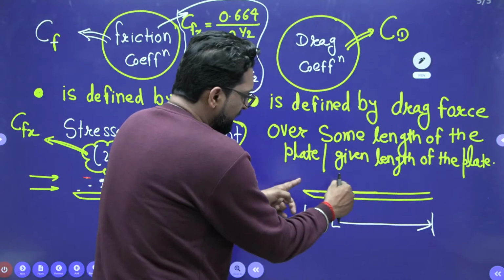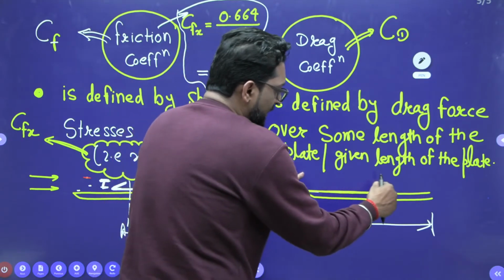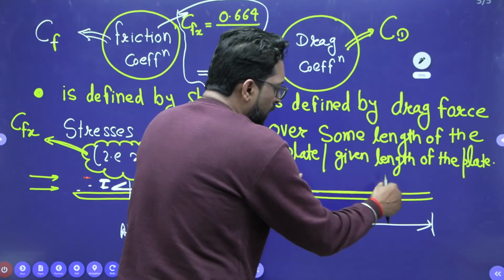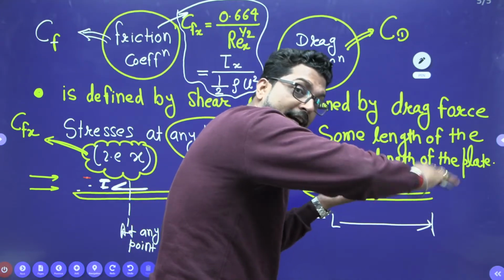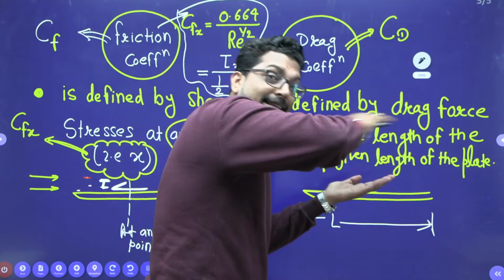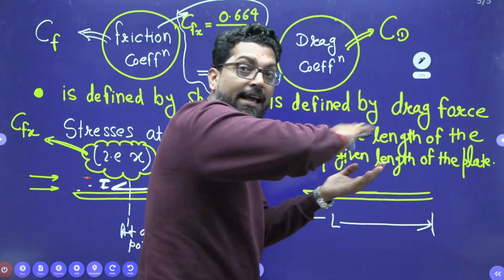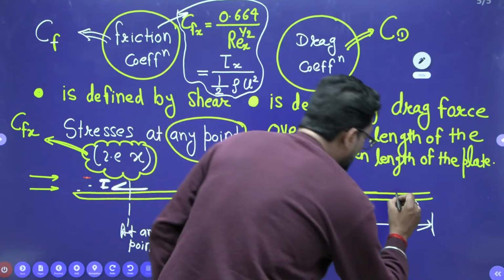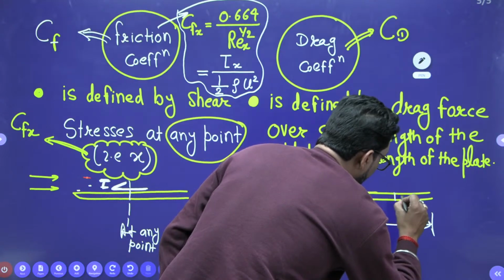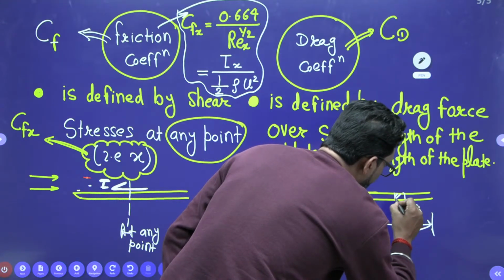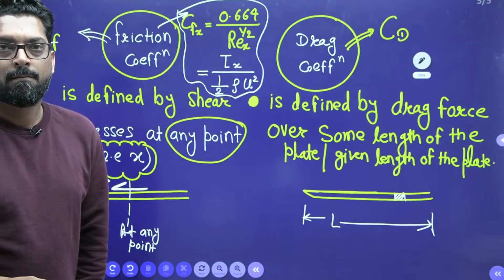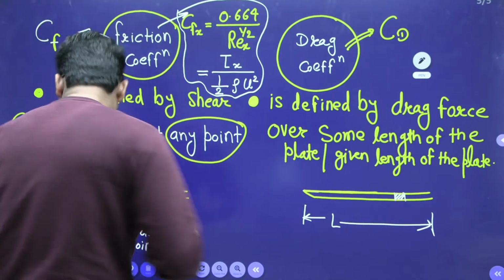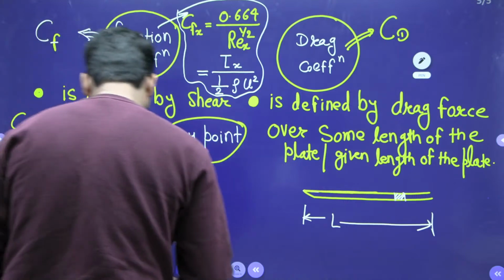In this area the fluid is less, and in this area it is more, and again more, so the fluid contacting the plate is increasing continuously. So we take an element here, very important. On this element you have to find the shear stress.